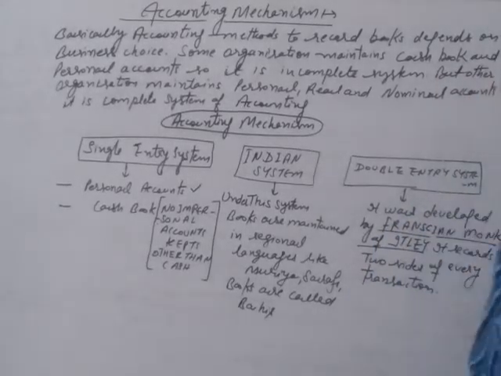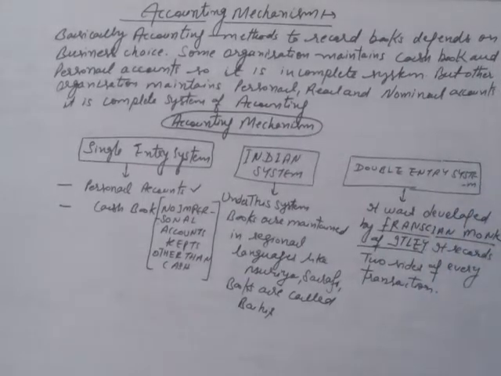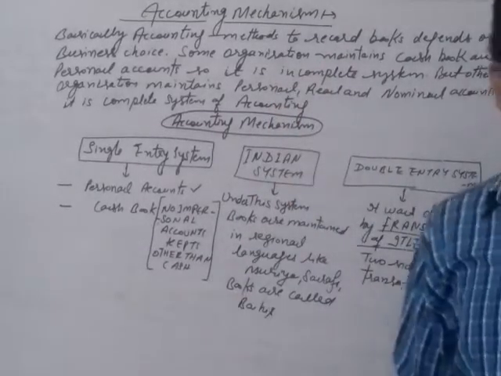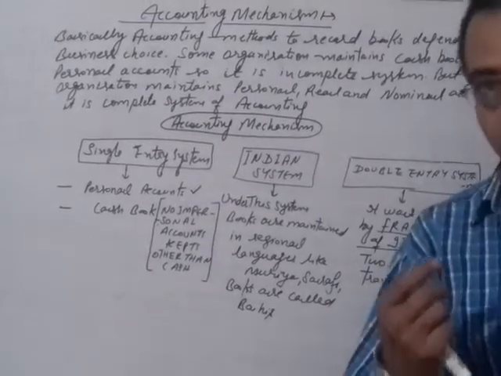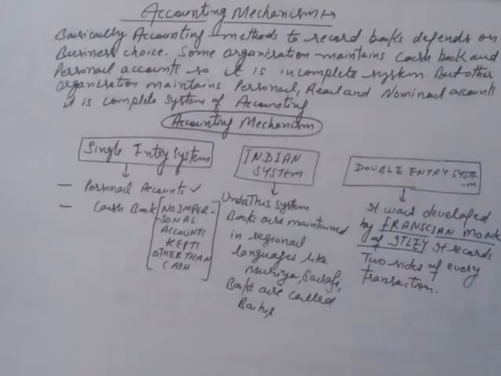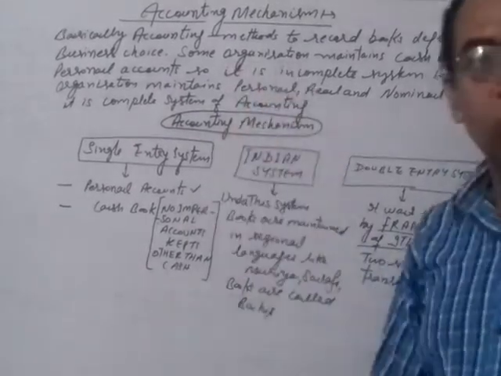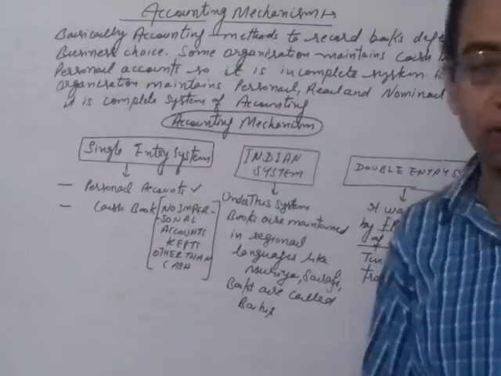Student, today we will discuss the accounting mechanism, right? What is the meaning of accounting mechanism? Basically, accounting mechanism refers to methods which we use to record the accounting information. Actually, the methods of accounting basically depend on the type of organization, right?